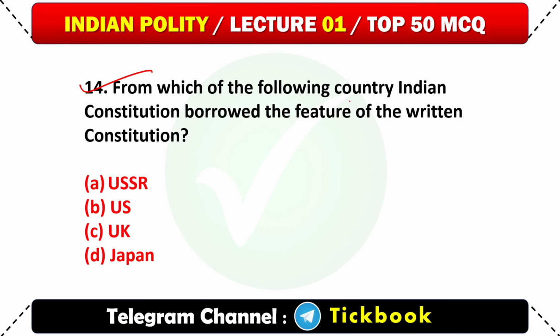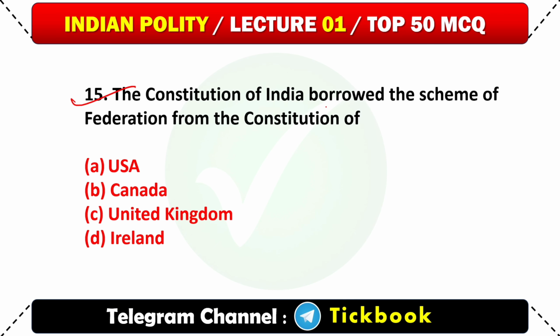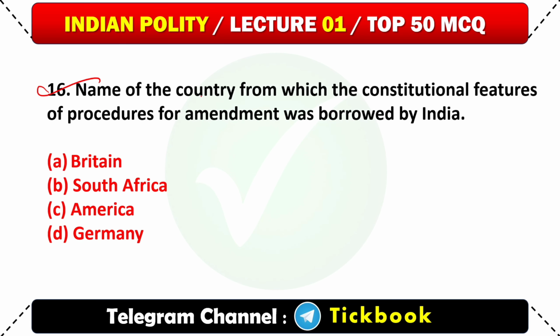14. From which of the following country did Indian Constitution borrow the feature of the written Constitution? Option number C. UK. 15. The Constitution of India borrowed the scheme of federation from the Constitution of? Option number B. Canada. 16. Name of the country from which the constitutional feature of procedure for amendment was borrowed by India? Option number B.